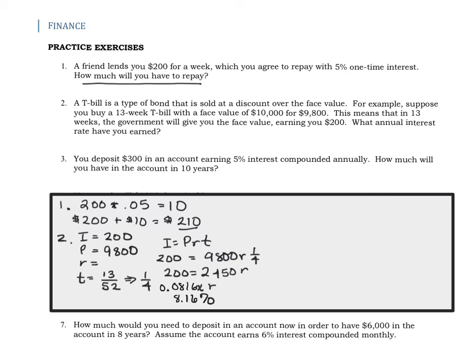Okay, let's look at number 3. You deposit $300 in an account, earning 5% interest compounded annually. How much will you have in the account after 10 years?